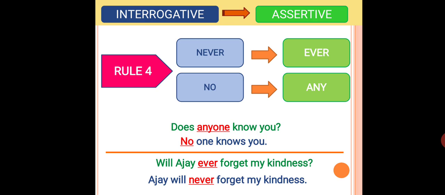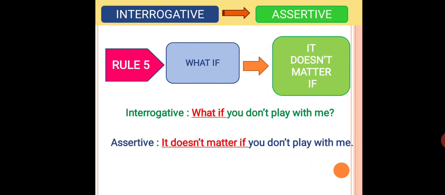So students, these were the 5 rules for changing interrogative sentences into assertive sentences. With this, we end today's class. And with this video, I will attach an assignment also. You are supposed to do the assignment either in a pin page or in the copy which you are using now.